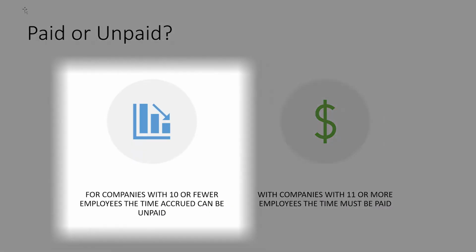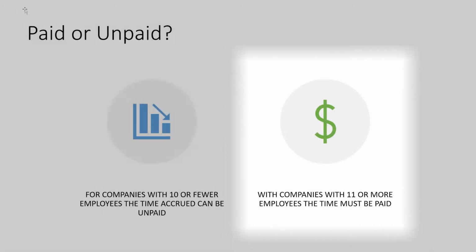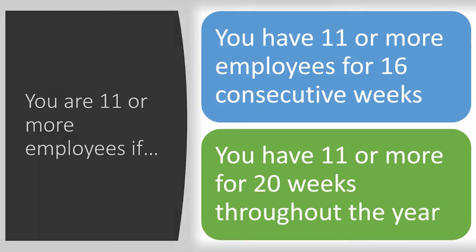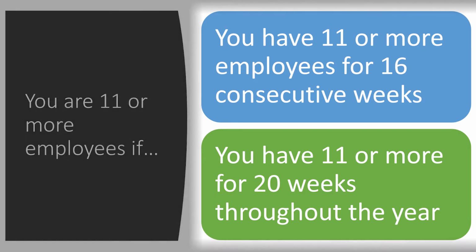So is this paid or unpaid? For companies with 10 or fewer employees, the time accrued can be unpaid. For companies with 11 or more employees, the time must be paid. You meet this criteria for 11 or more employees if you have 11 or more employees for 16 consecutive weeks and/or you have 11 or more for 20 weeks throughout the year.